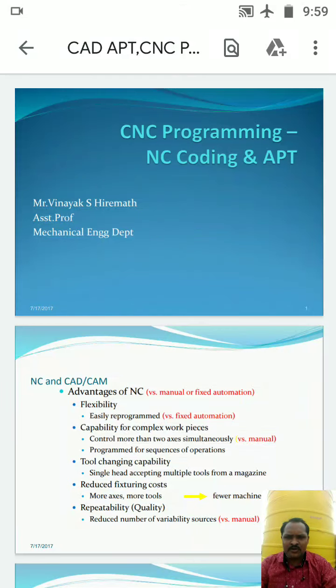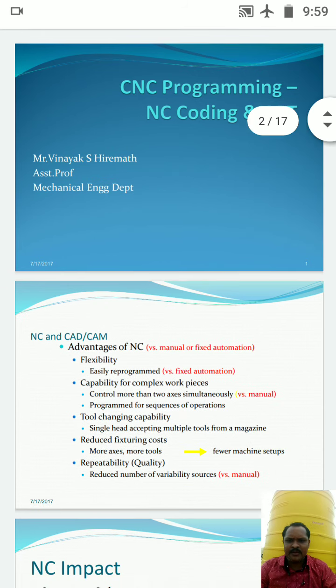Hello guys, good morning. So today we will have the next part of the lecture, that is CNC programming, NC coding and APT language. So these are the languages, CNC, NC and APT, which we are going to use for the purpose of the automation industry, for the automation working part. So let us see one by one.